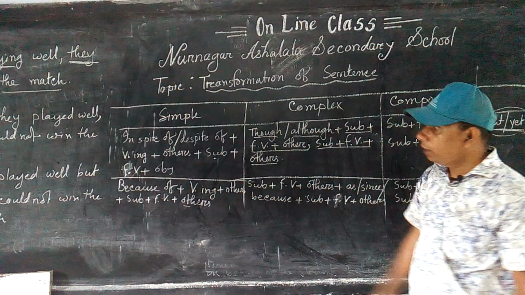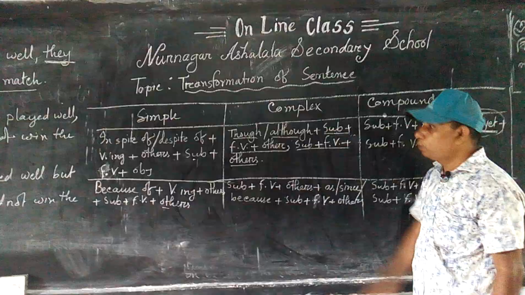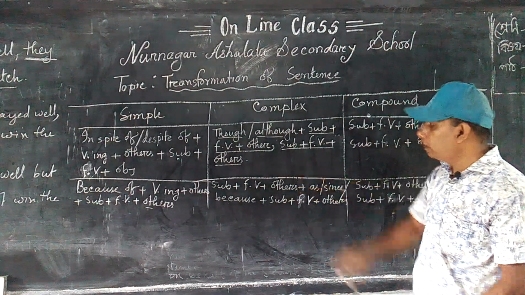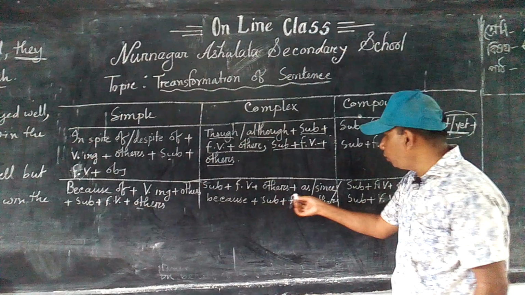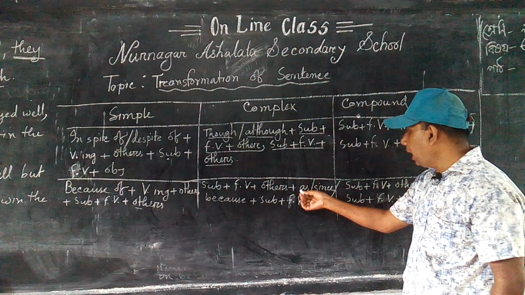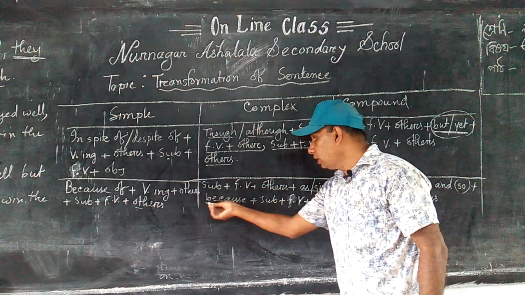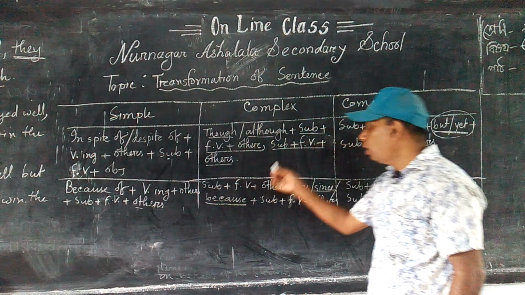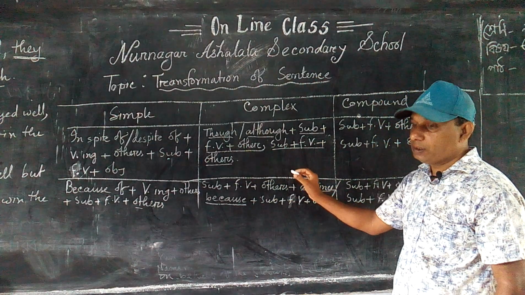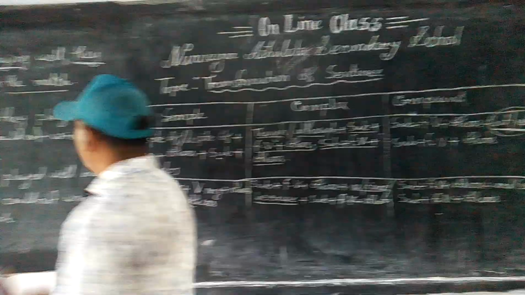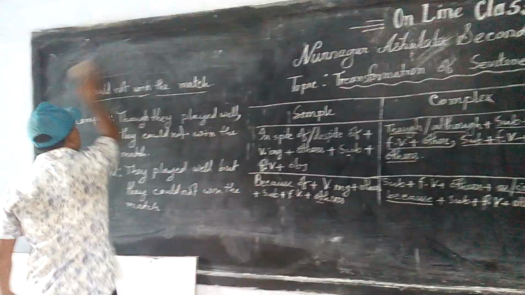And if you are asked to change it into complex, then you have to use as or since or because just at the middle of two clauses, such as we will find here.